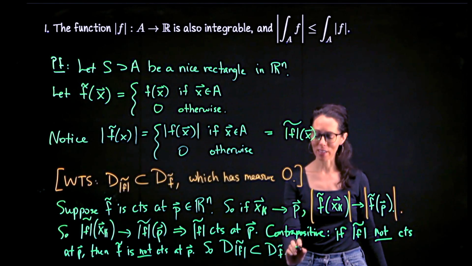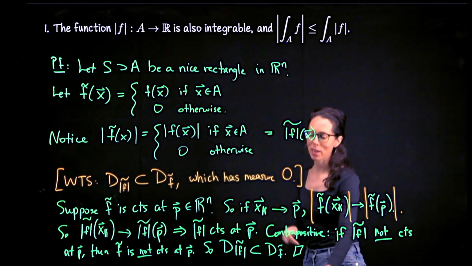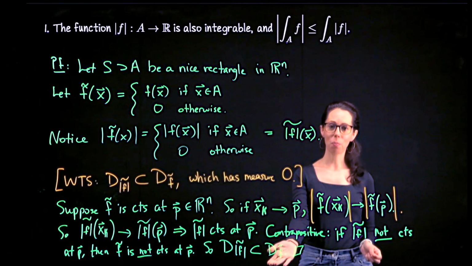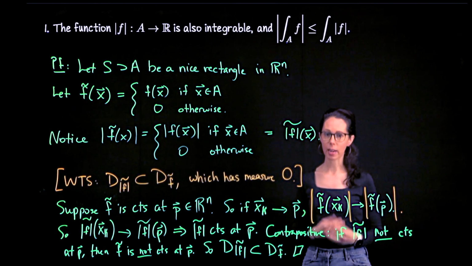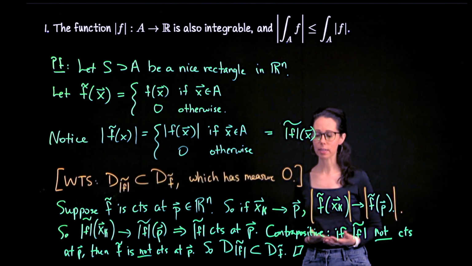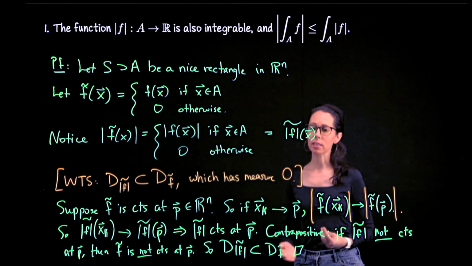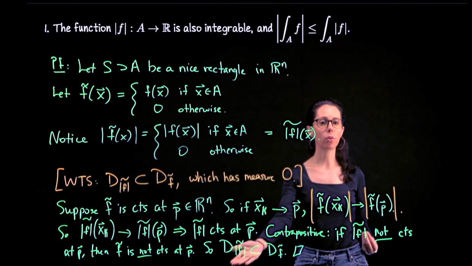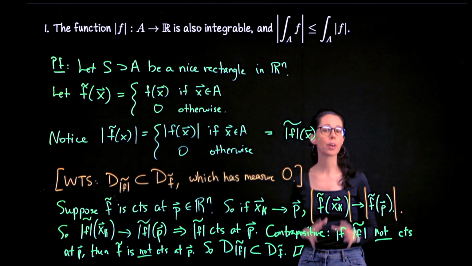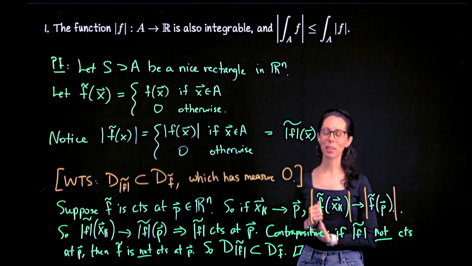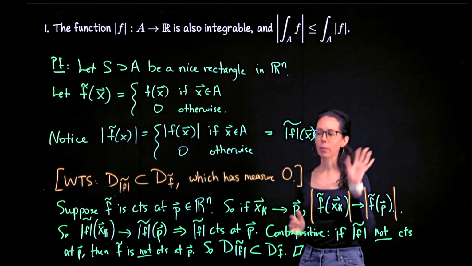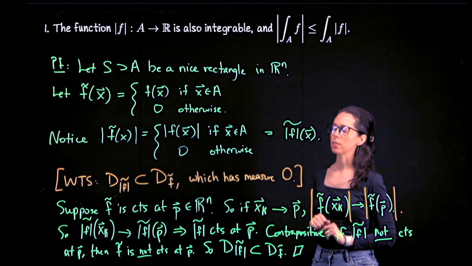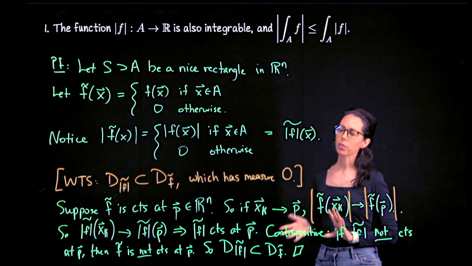I'm going to say the rest out loud because I'm struggling to speak and write at the same time. This is a set of measure 0. We have proved already that any subset of a measure 0 set has measure 0 in its own right. So now the set of points where the extension of the absolute value of f is discontinuous is a set of measure 0. Lebesgue's criterion for Riemann integrability is satisfied. The absolute value of f is also Riemann integrable. I really filled up the board, but it's not a very large argument. So let me have you read through this for just a moment.